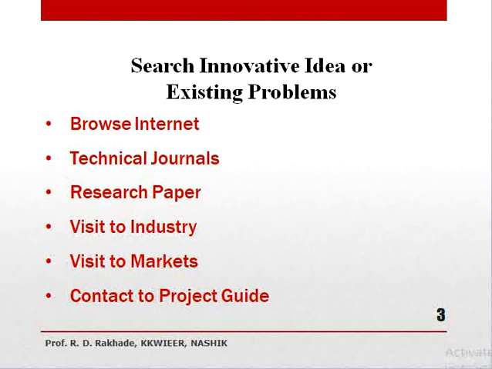Then you can refer technical journals of mechanical engineering related to your thrust area. Then you can refer research paper, reputed research paper, just like Science Direct, IEEE, Springer.